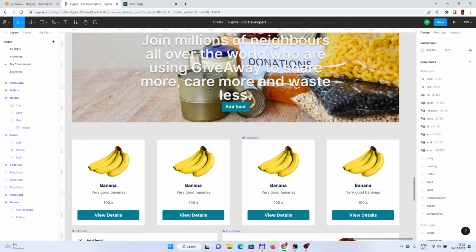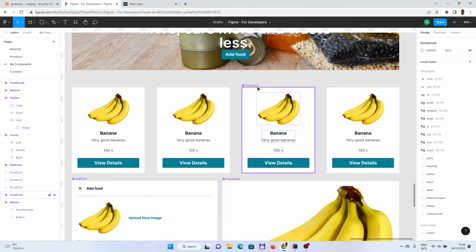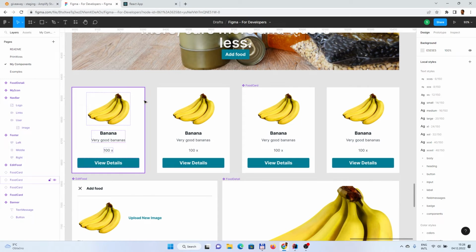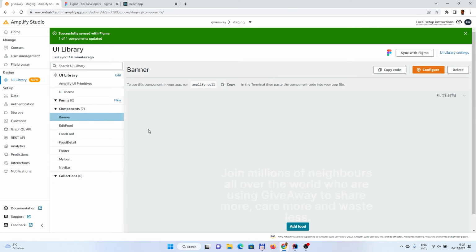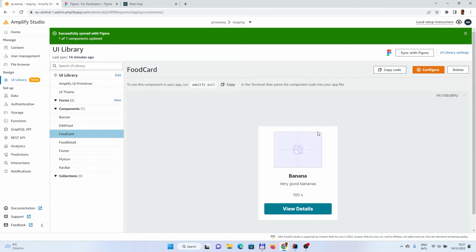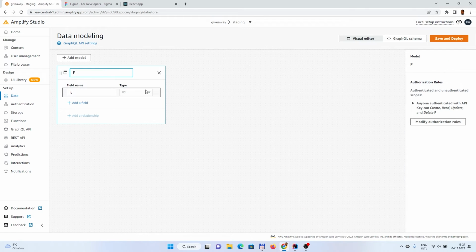Then the next component would be obviously a food. So we would create a food cart, a list of food items. But for that we need to go and create as well some data model, because that would be needed. Obviously, this component is there, you can check it, but we don't have a mapping yet. So usually here you would map it to the fields in the database. So let's go into the data and create a new data model. So data model could be food or whatever you like. I mean the name for the table.